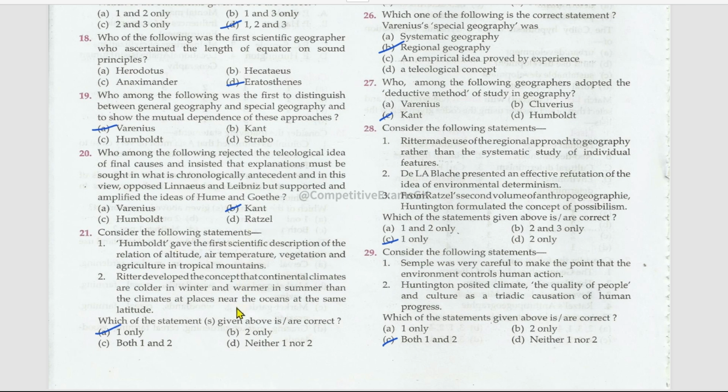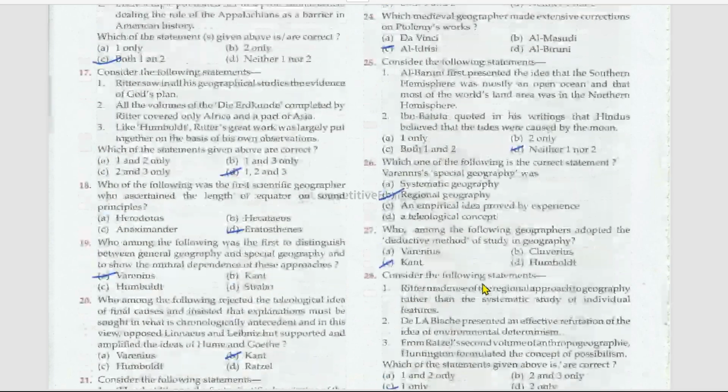Consider the following statements. Among these two, which are correct? Humboldt gave the first scientific description of the relation of altitude, air temperature, vegetation, and agriculture in tropical mountains. Right. Ritter developed the concept that continental climates are colder in winter and warmer in summer than the climates at places near the oceans at the same latitude. First one is right and the second one is not correct.